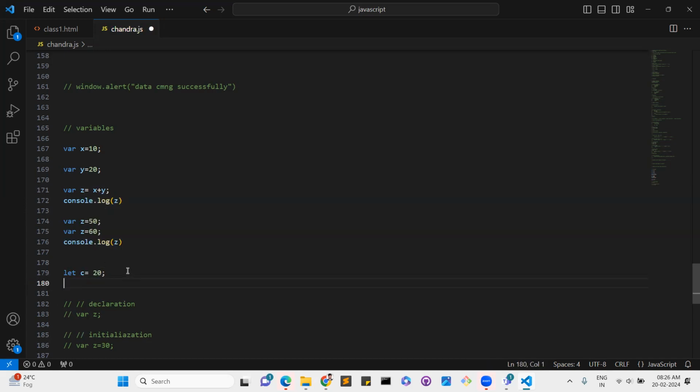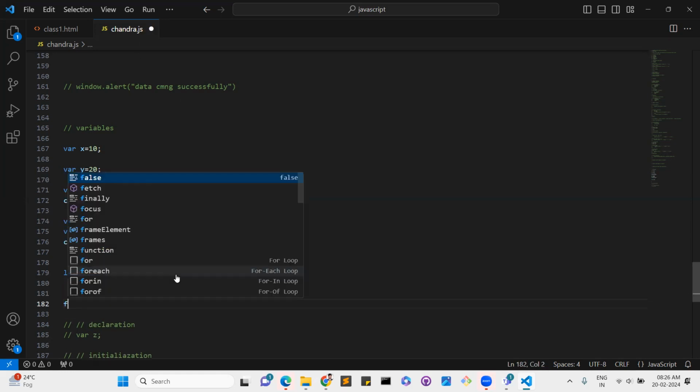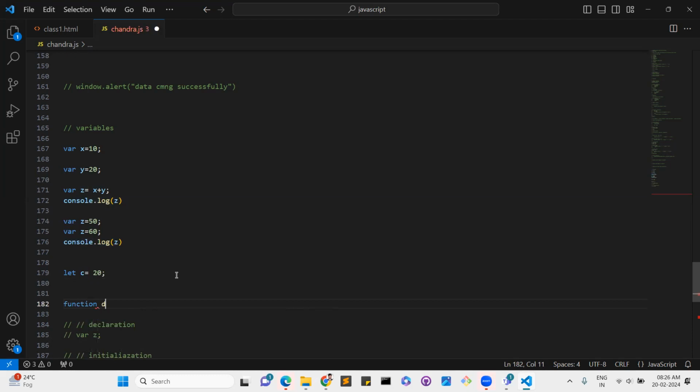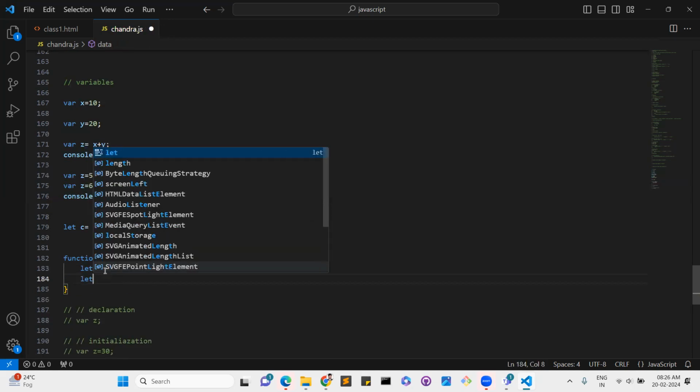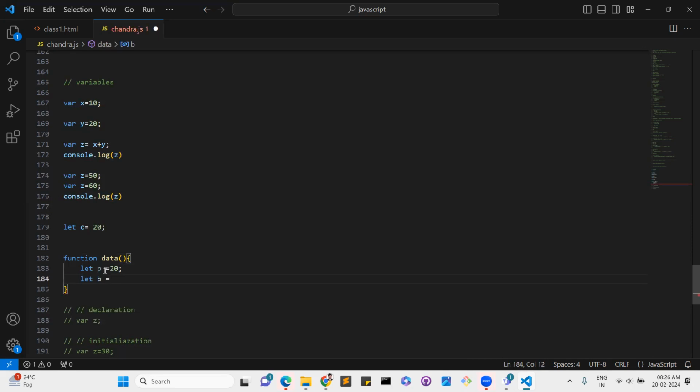Also, it is completely block scoped, and block scope works like a function. I will explain functions as well; just now I'm writing an example. Inside the block only, let and const will work. For example, let p equal to 20 and let b equal to 30.